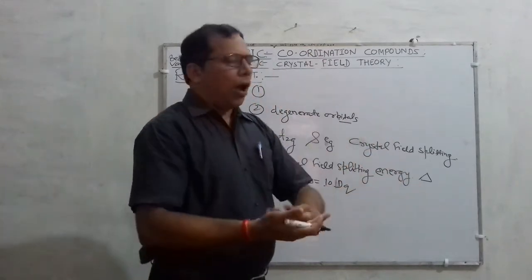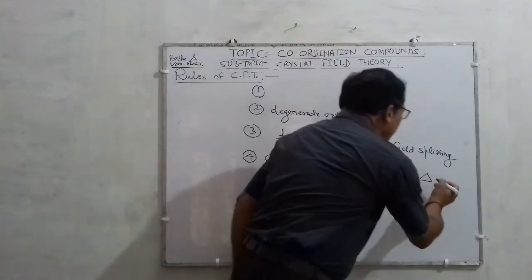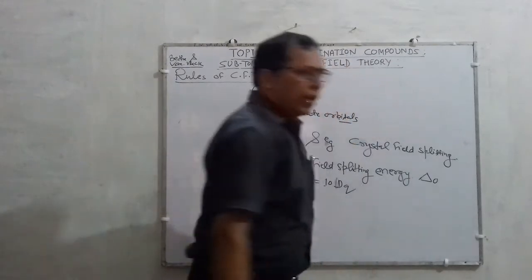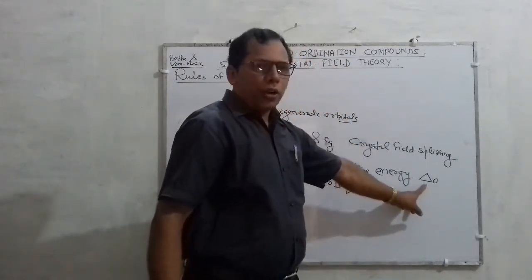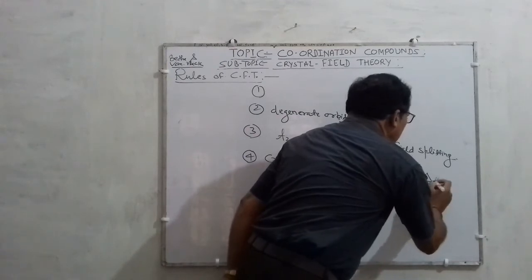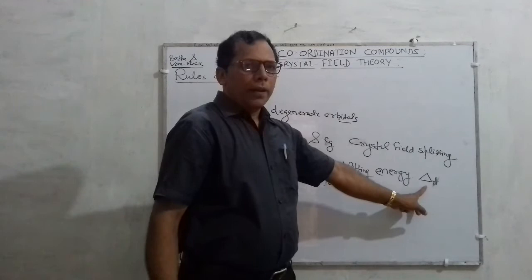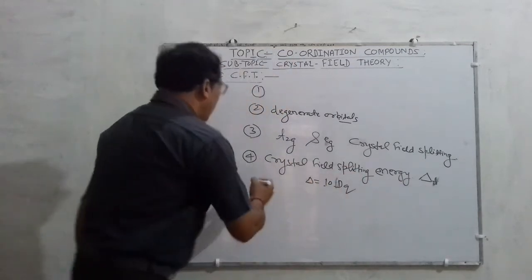And in the case of an octahedral structure or octahedral complex, it is denoted as delta O, that is showing an octahedral complex. If it is written as delta T, it is showing a tetrahedral complex. So this is the meaning. Next rule,